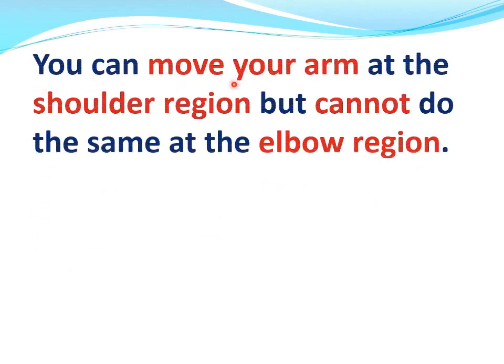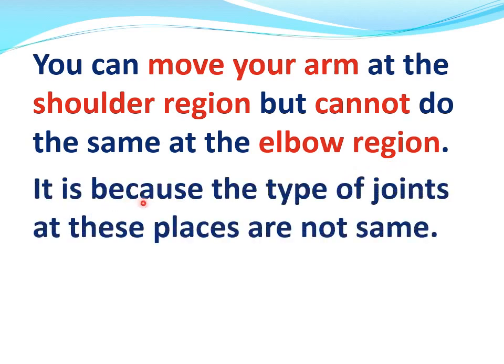You can move your arm at the shoulder region but cannot do the same at the elbow region. Why?